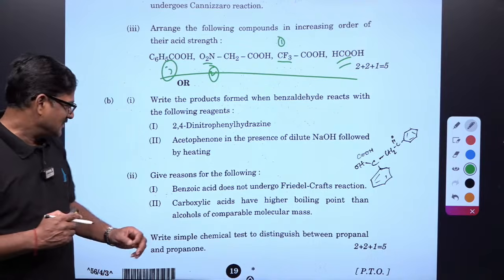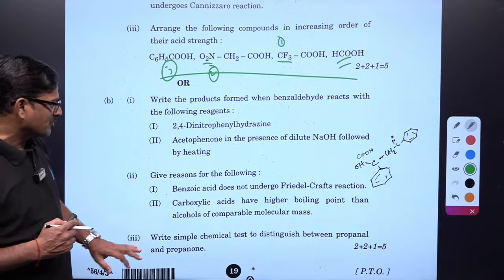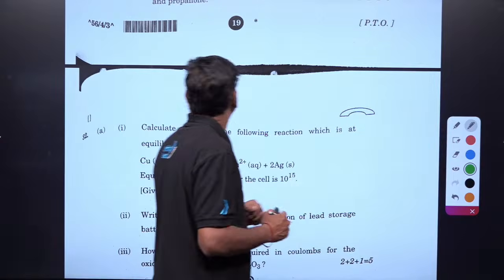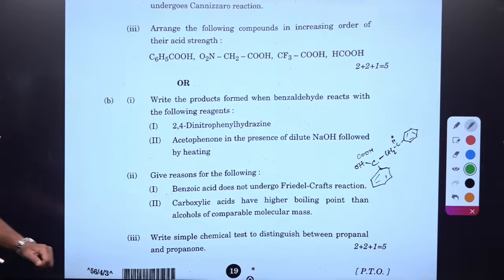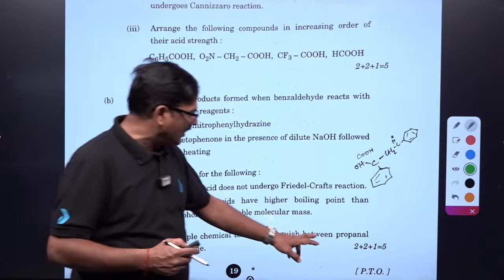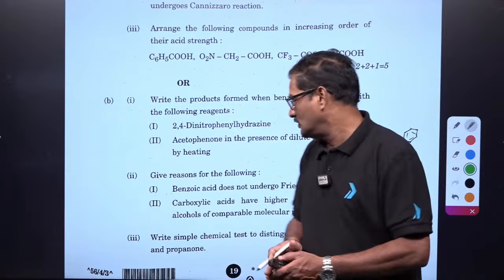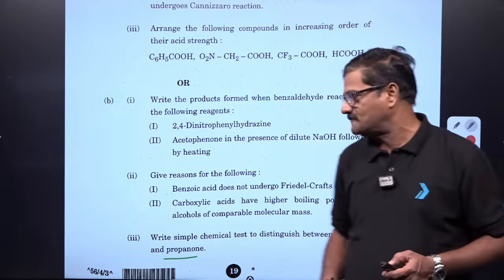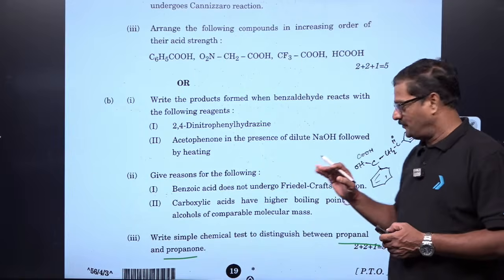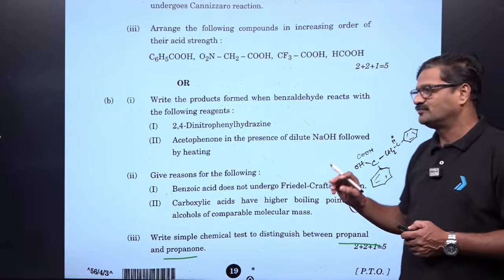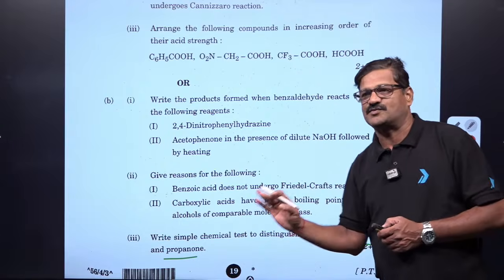A simple chemical test to distinguish propanal and propanone: propanal is an aldehyde, so Tollens' test is given, propanone is a ketone, Tollens' test is not given. Fehling's test will be given by propanal, but propanone being a ketone will not give Fehling's test.